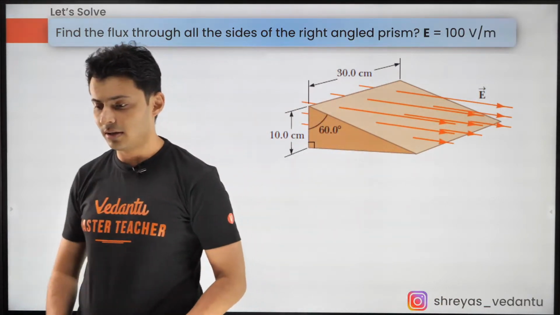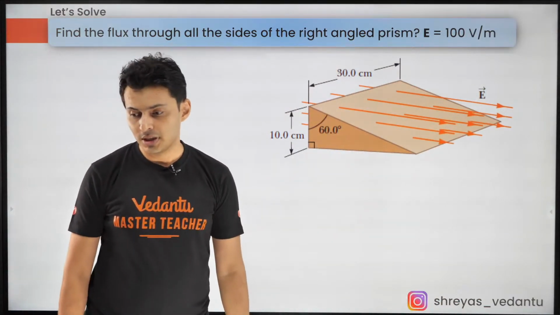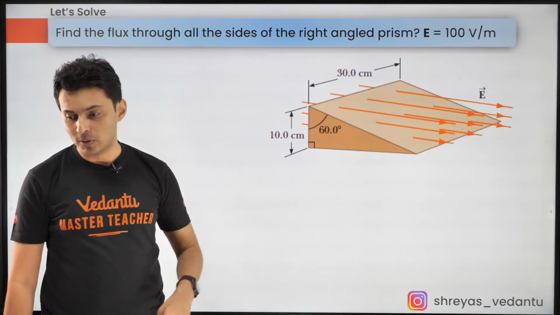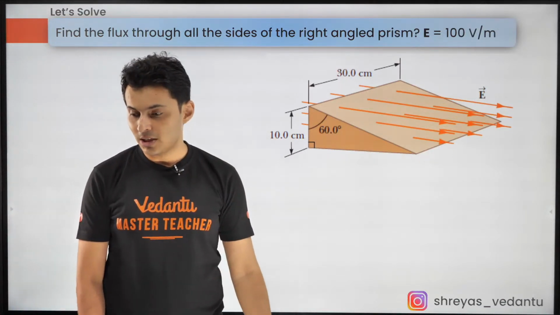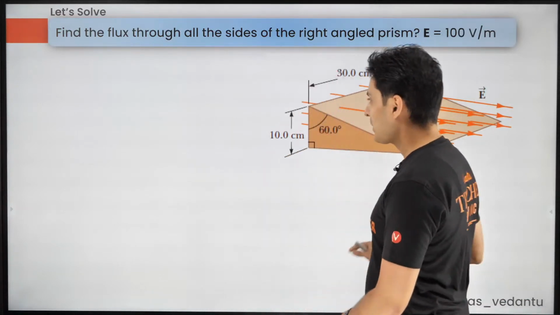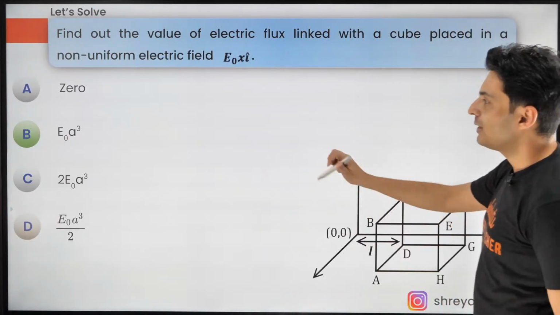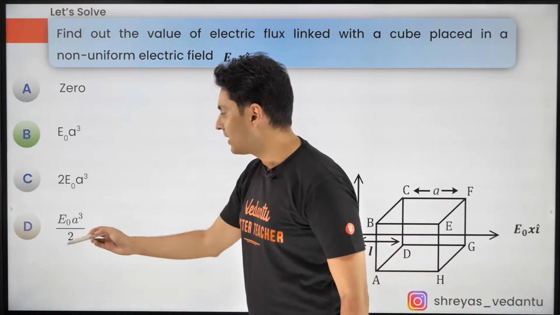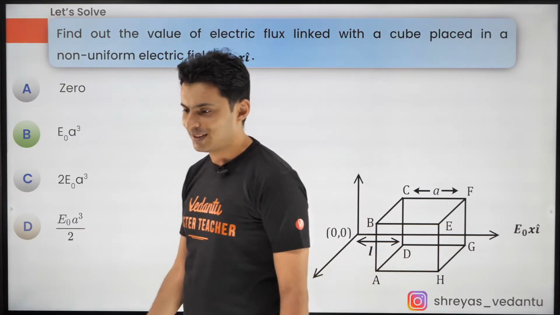Let's try and do another question. Precisely it was given, it was a cube. Why can't it be D option, Mala Mohan? Because we just got it as B option, and for the previous one, it was E naught A cube. That's why it is not E naught A cube by 2. Okay, I hope this is clear.